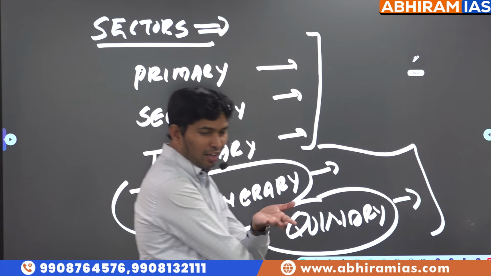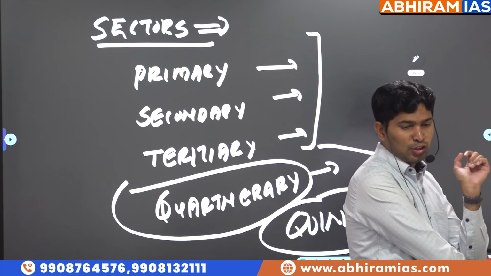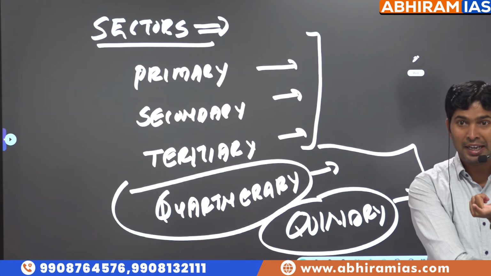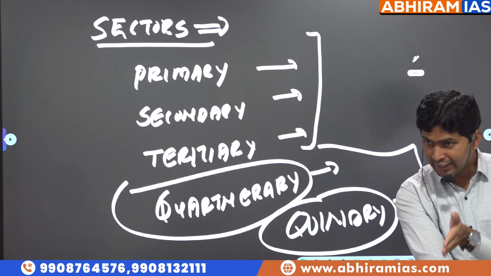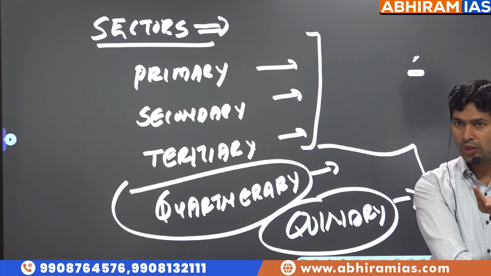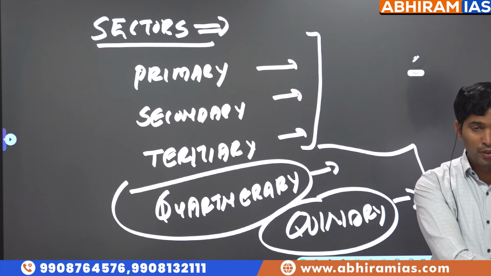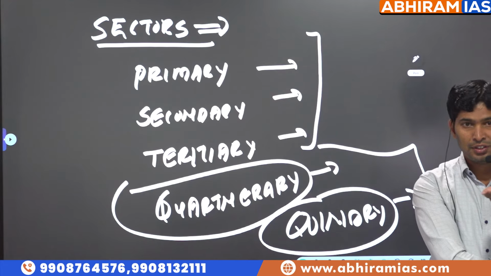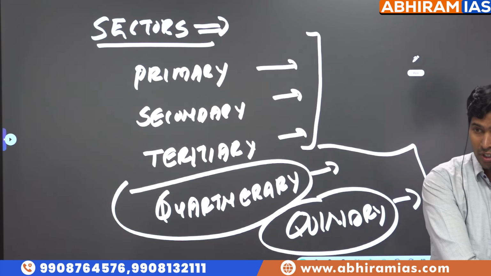You are sitting on a wooden table and an iron chair. So iron: mining of the basic raw material comes under the primary sector. Aquaculture, animal husbandry, all this comes under the primary sector. Why, sir? Because it is related to exploration of natural resources and production of basic raw materials. So you must know which comes under the primary sector and which does not.